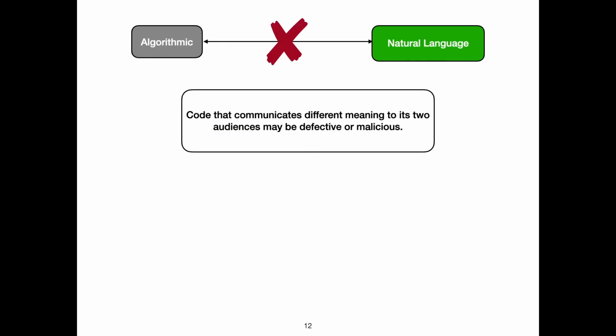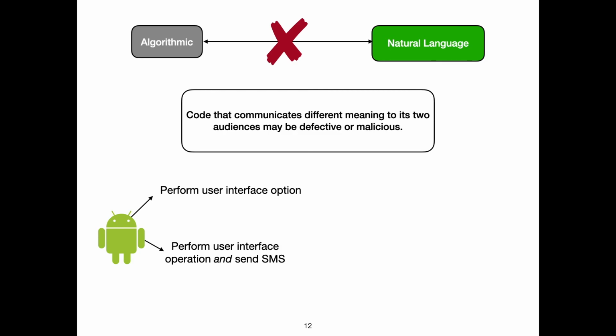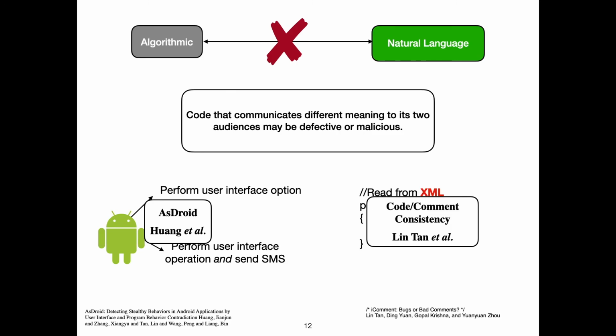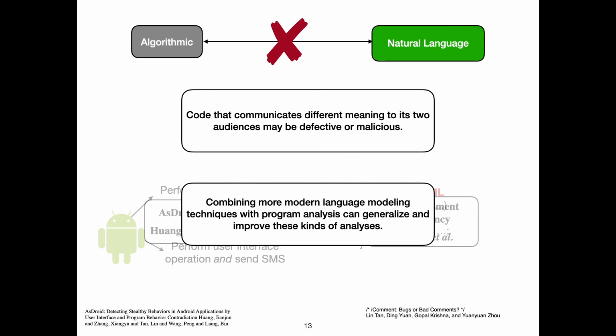We can also consider that when information conveyed in each channel is different, it might indicate malicious or defective code. Some earlier work from other authors has made use of this idea. From AsDroid, which found malicious Android apps by contrasting what text was presented to users with what apps actually did, to the code comment consistency work of Lin Tan, finding stale comments that conflicted with the written code that might need to be updated. We would like to push for a refocus on these kinds of analyses using more modern language modeling techniques and generalizing to use all the information in each channel of source code.